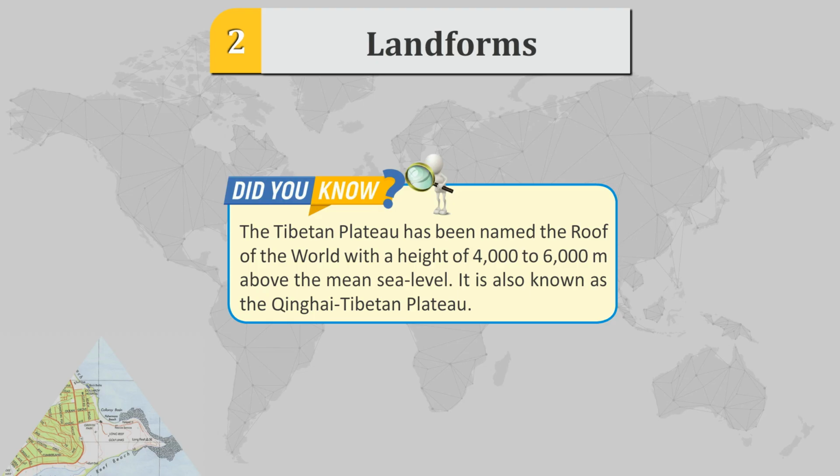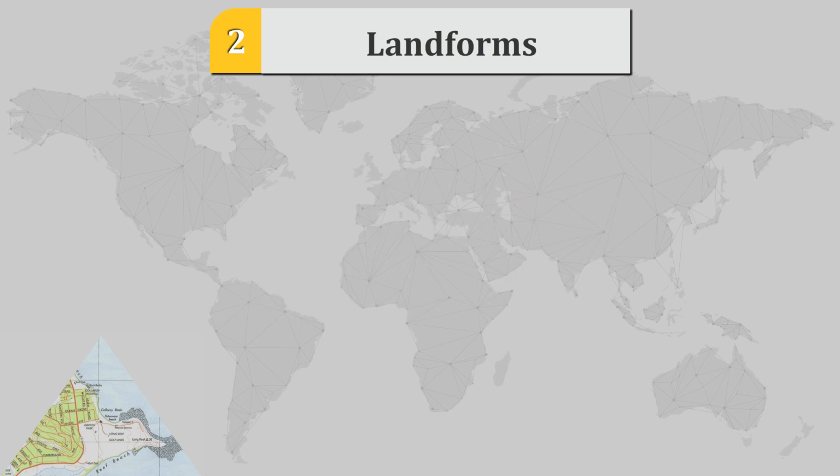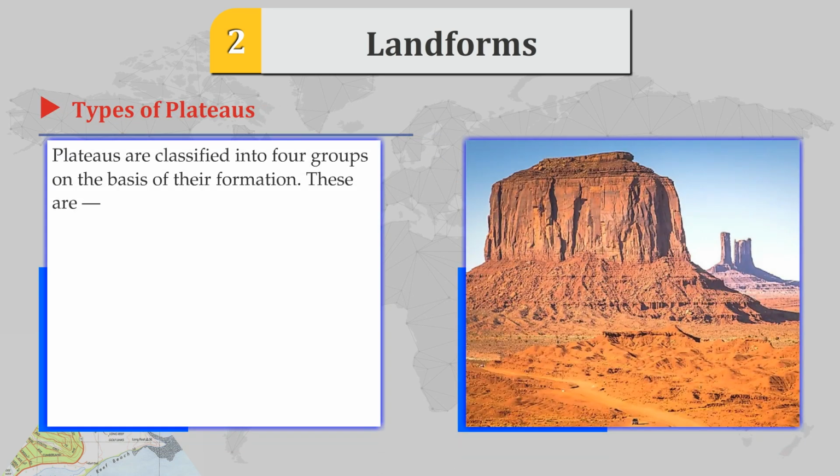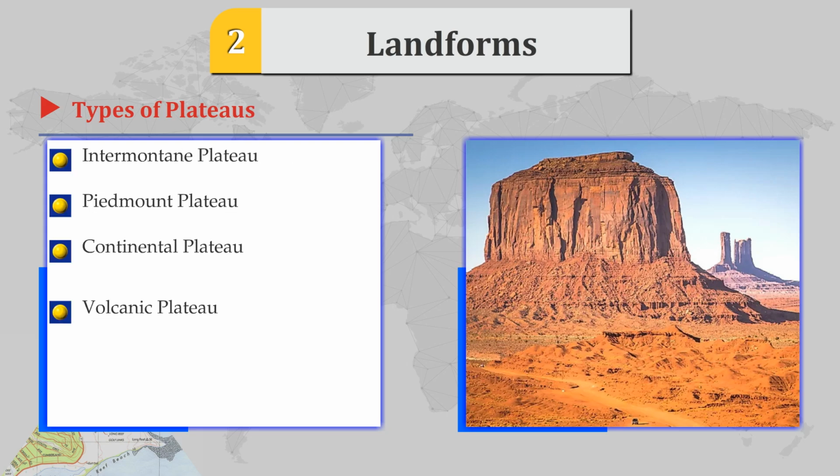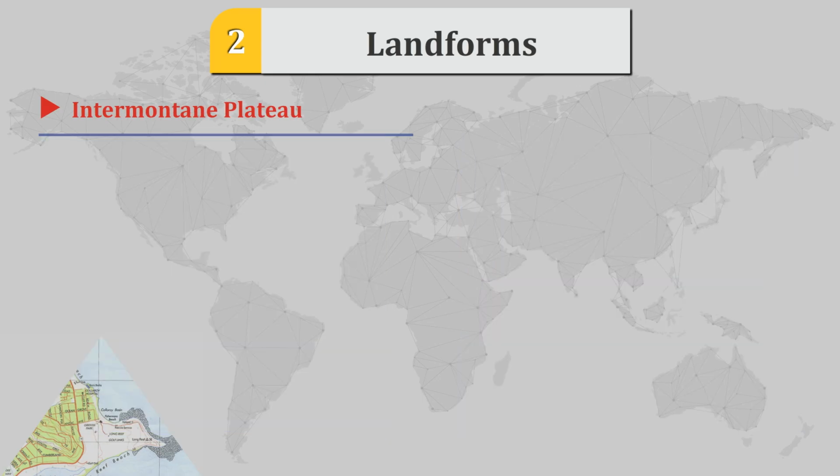The Tibetan Plateau has been named the roof of the world, with a height of 4,000 to 6,000 meters above the mean sea level. It is also known as the Qinghai-Tibetan Plateau. Types of plateaus. Plateaus are classified into 4 groups on the basis of their formation. They are Intermountain Plateau, Piedmont Plateau, Continental Plateau, Volcanic Plateau.